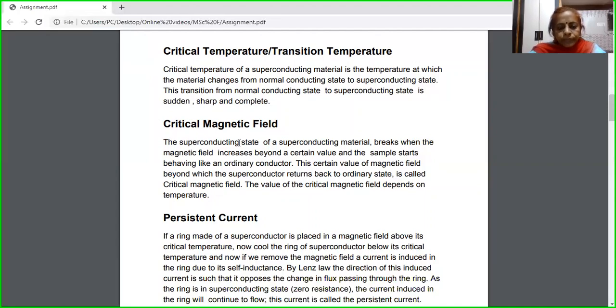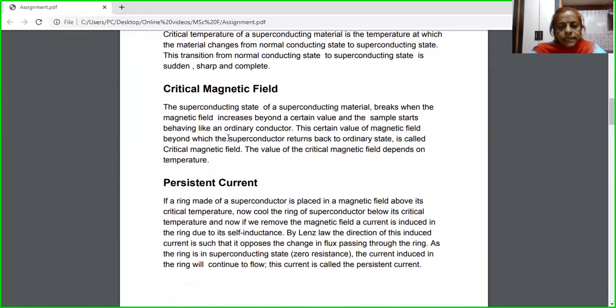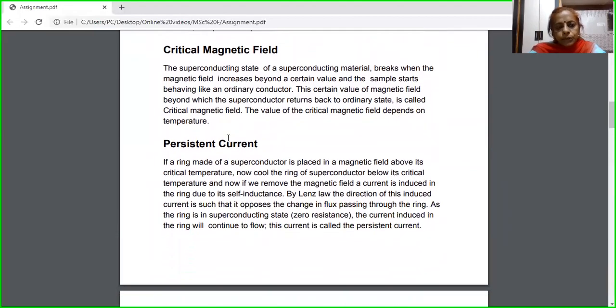Now the fourth property is the critical magnetic field. We have seen that there are two states, normal and superconducting, and this transition is temperature dependent. This transition is also magnetic field dependent. Now I am placing my superconductor in a magnetic field and I am increasing the strength of the magnetic field.